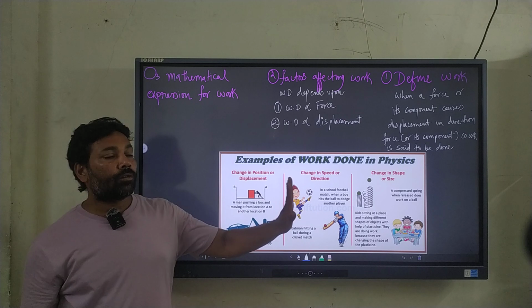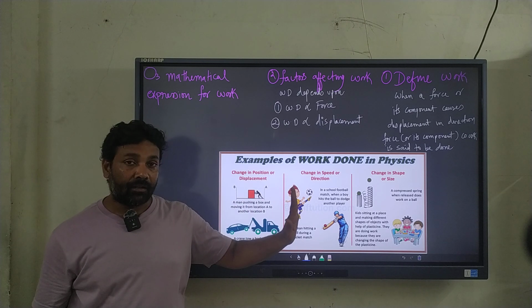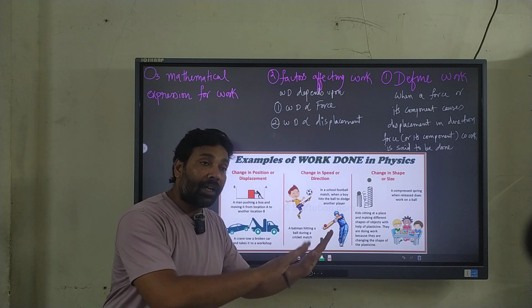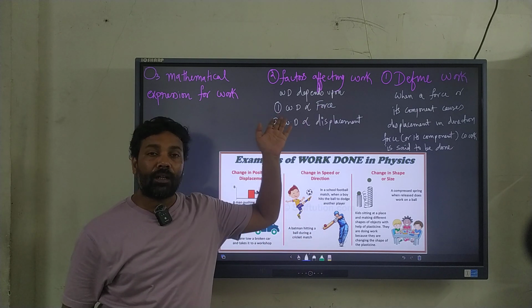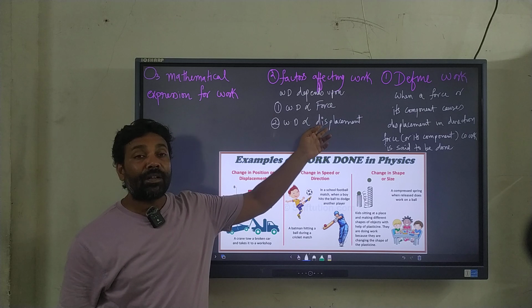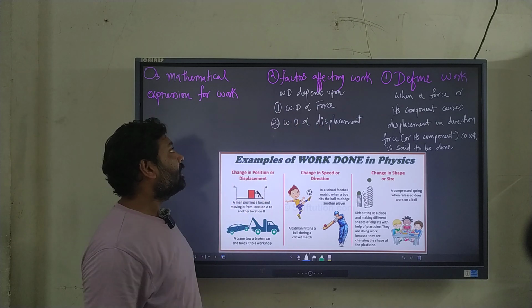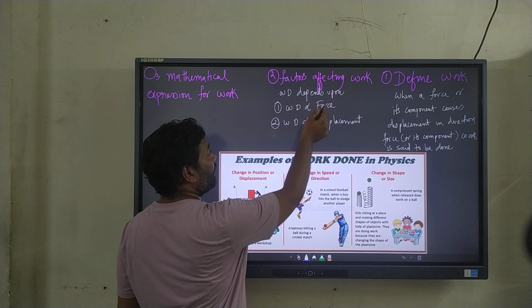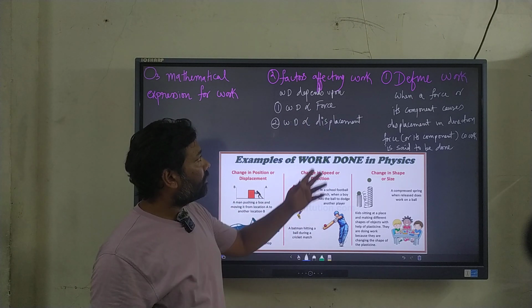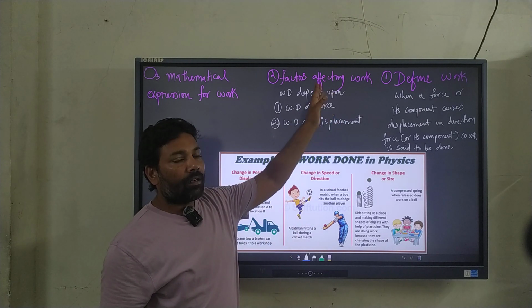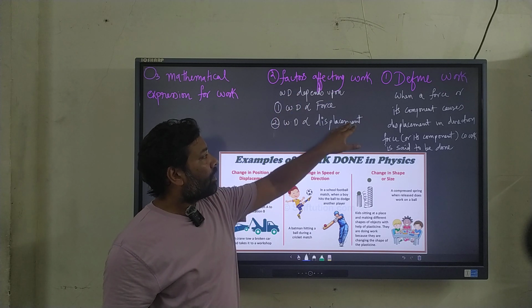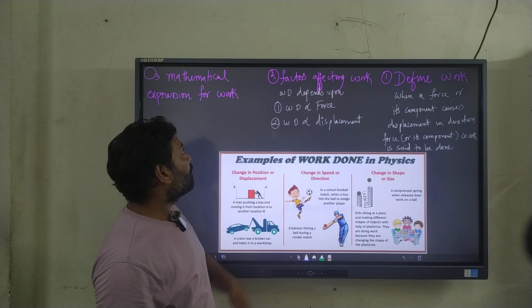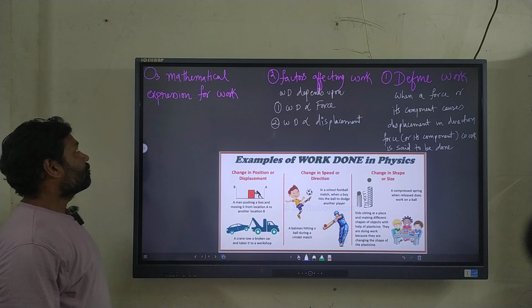You apply force with one hand, and the other way around, you apply force with both hands. So if you increase the force, work done will be more. If you increase the displacement, once again the work done will be more. So these are the two factors on which the work done depends. Both are directly proportional. That is nothing but, if the force increases, ultimately the work done also increases. Once again, if displacement is more, work done is also more. That is the meaning of directly proportional.